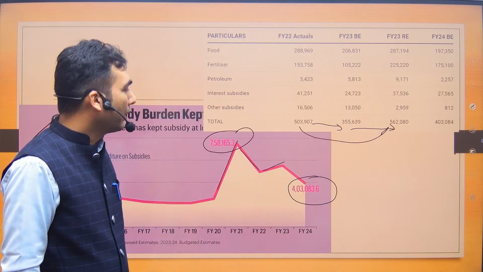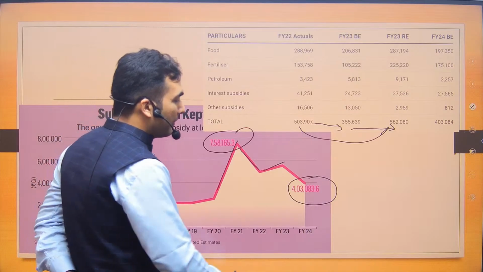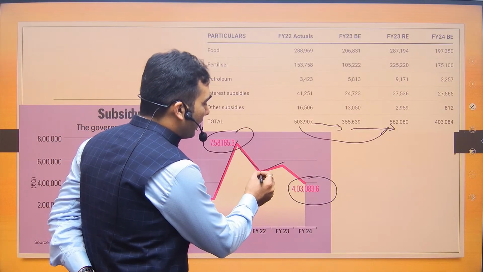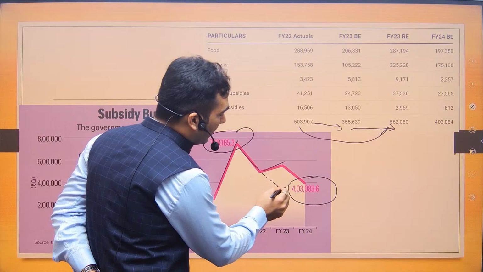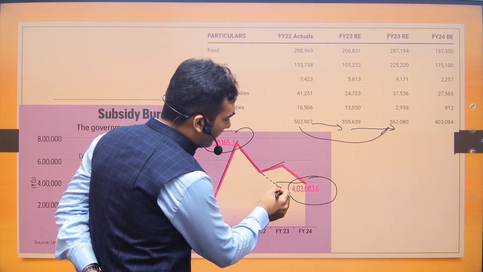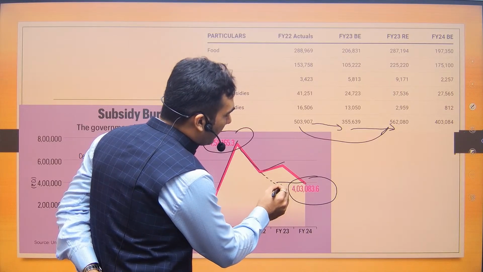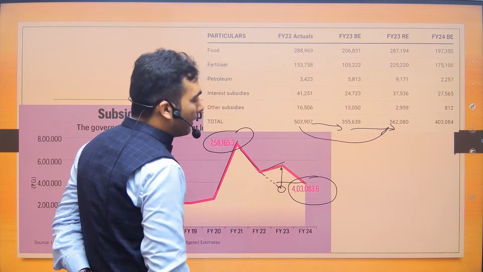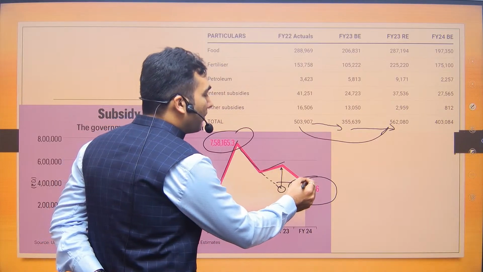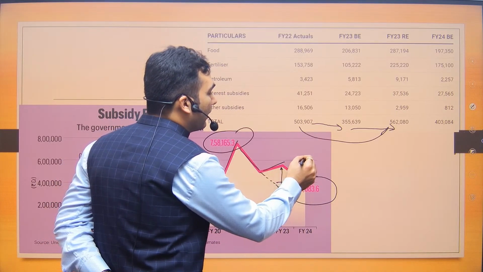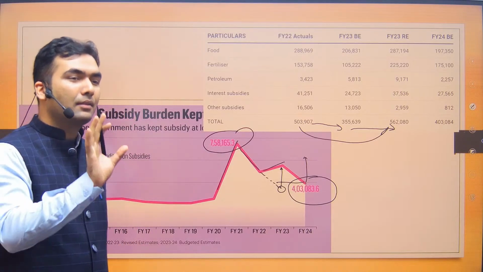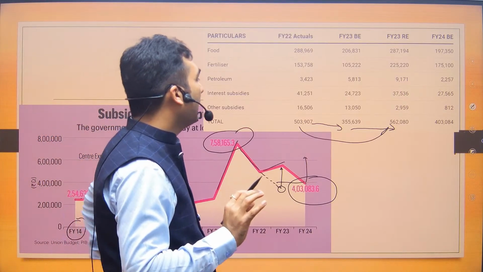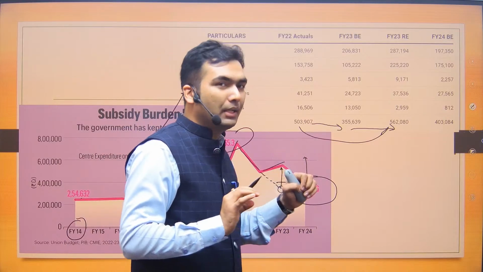Only thing that you have to remember is that last year the government was planning to bring down subsidy somewhere here, even below this level, somewhere like here. But instead, it has ended up here. So this is just a budget estimate. The government might end up here. So the government is at least trying, its intention is noble, that we have to bring down the subsidies.